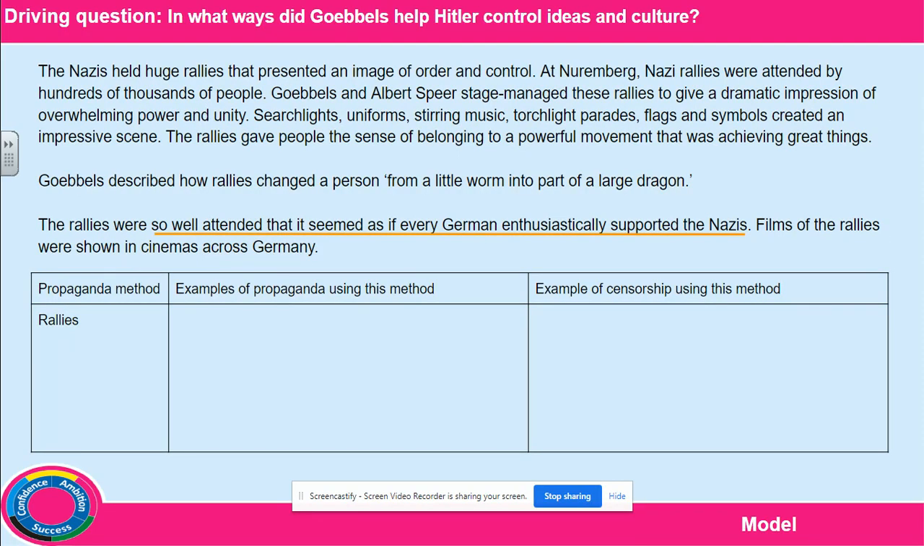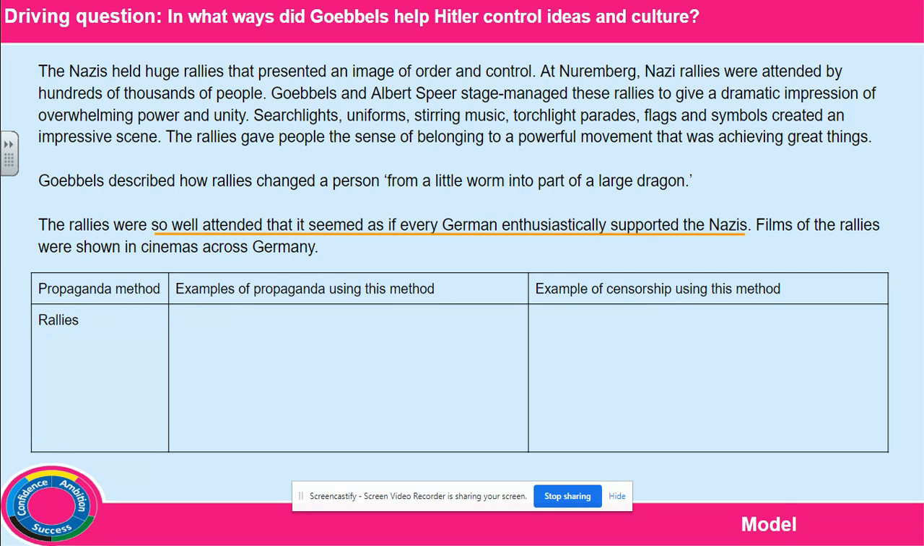Okay, now then, for your first task, what you're going to be doing is completing a table that looks like the one on the screen. For each of the different propaganda methods, you're going to explain how it was used as propaganda and how it was used as censorship. So, for example, how it was used to promote Nazi ideas, and its censorship, how it was used to stop other ideas being communicated.